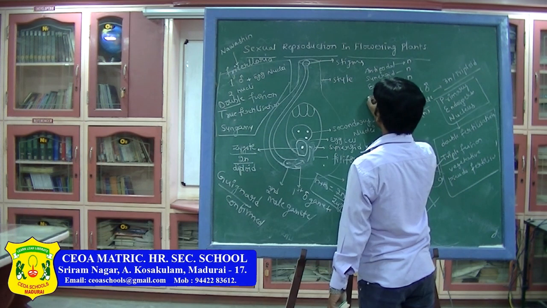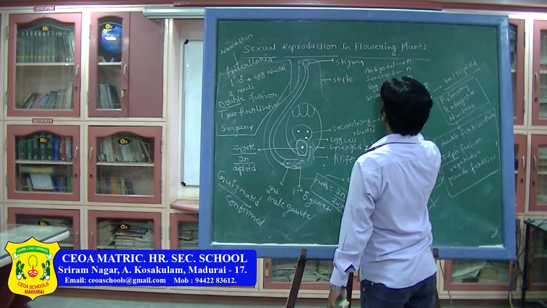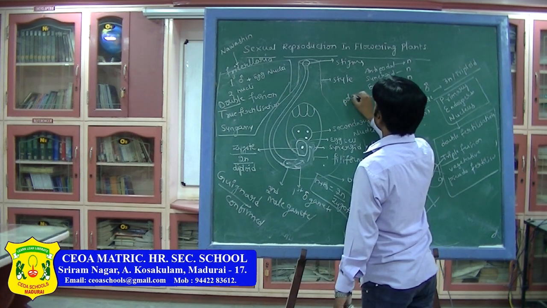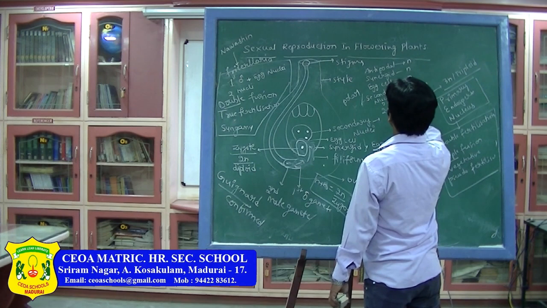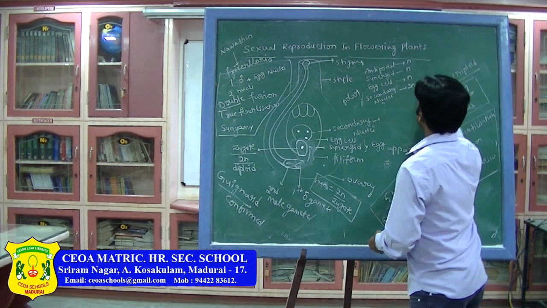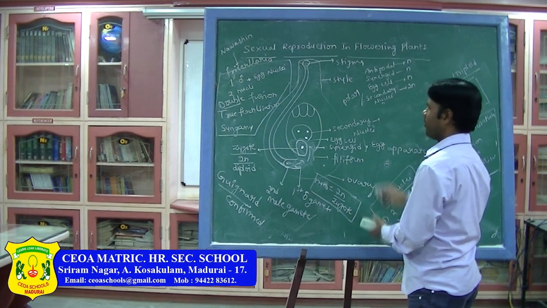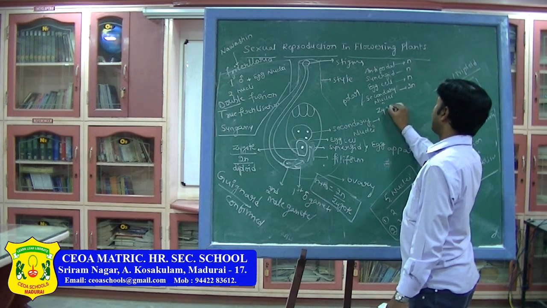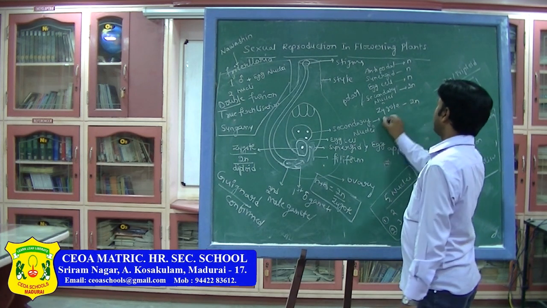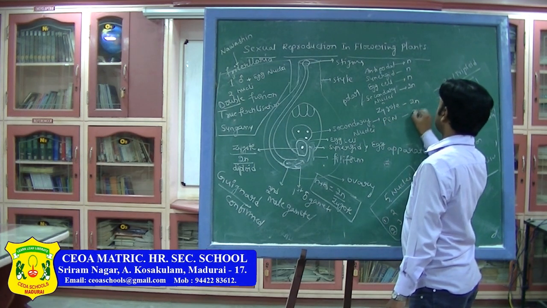Next, secondary nuclei, another name polar nuclei, it is 2n. Next, zygote. After the fusion, what are we getting? Zygote also 2n. Next, primary endosperm nucleus 3n.